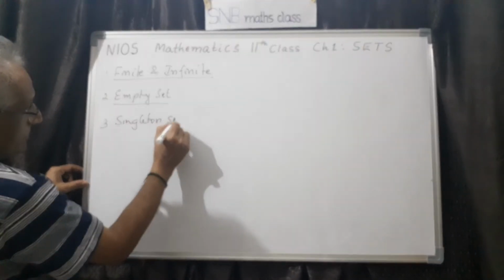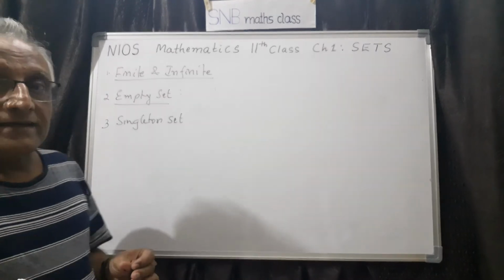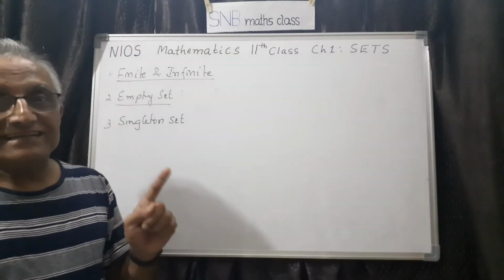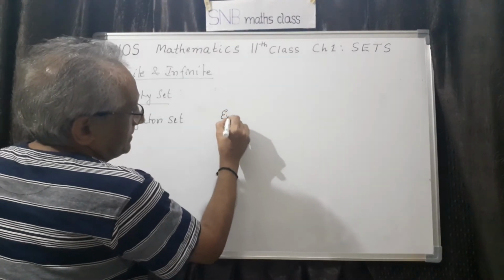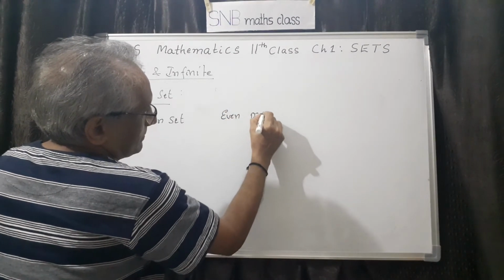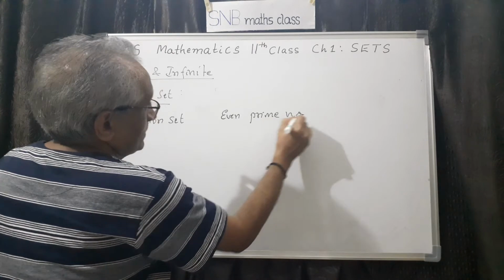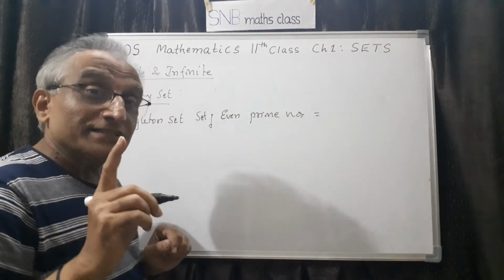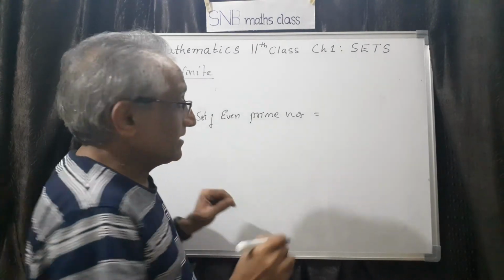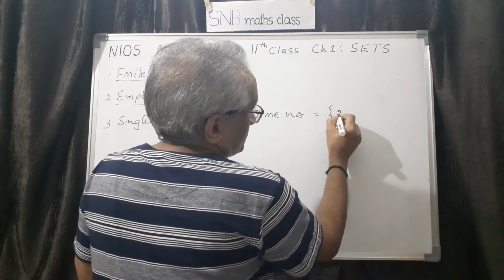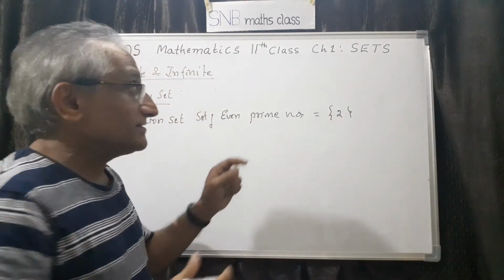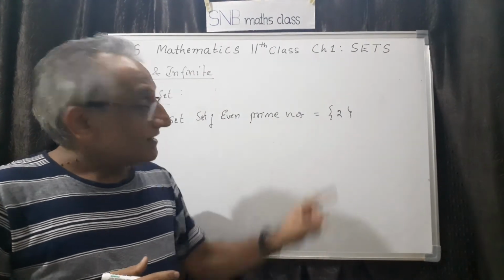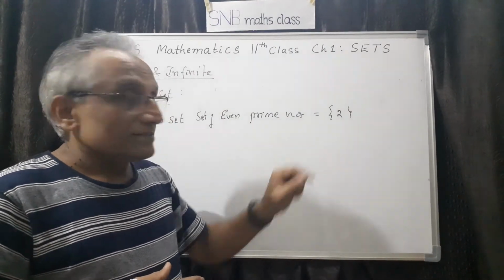So the third one is singleton set. Singleton set means a set which contains only one element. For example, I can say set of even prime numbers. See, 2 is the only even prime number. Therefore, I can write this, 2. No other prime number is even, but 2 is even, and it is a prime number also.